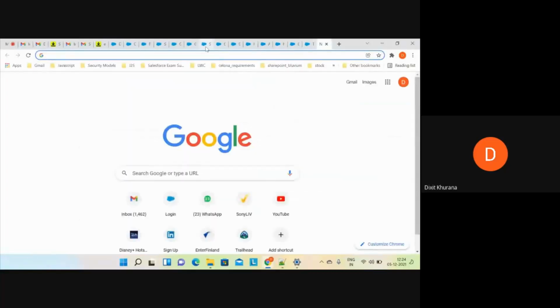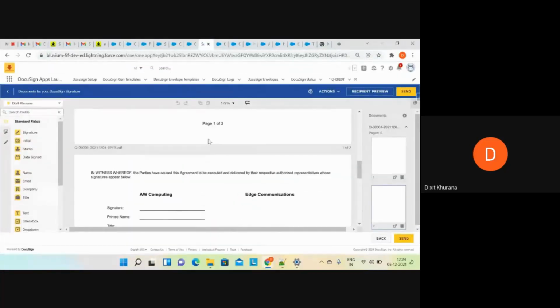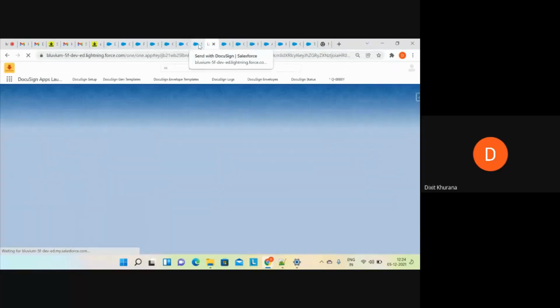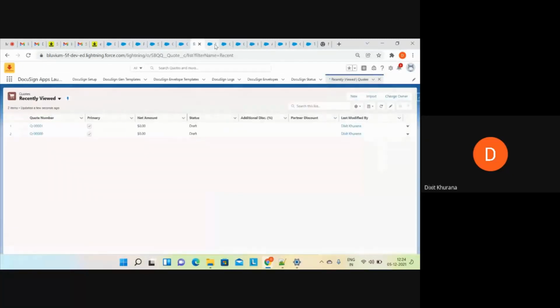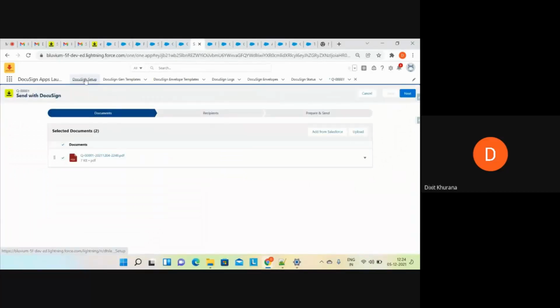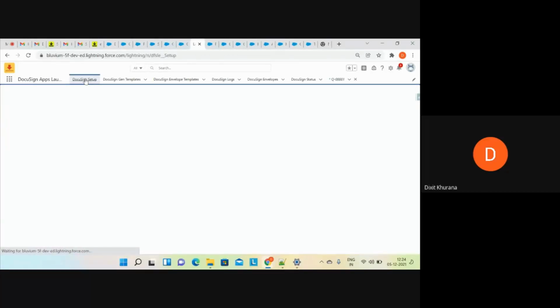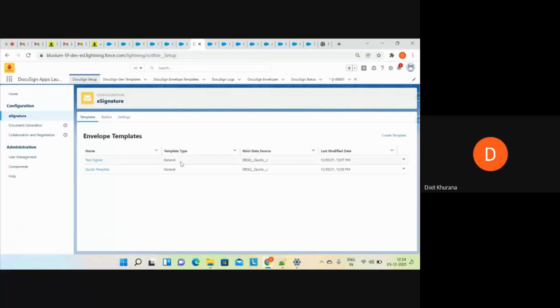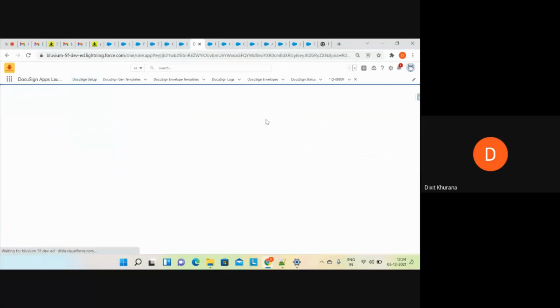Okay. There is a huge role, an importance of the role which we have already configured on the template. Let me show you that as well. DocuSign setup. Now I will be modifying both the templates. I'll first pick up one quote, this one sign.